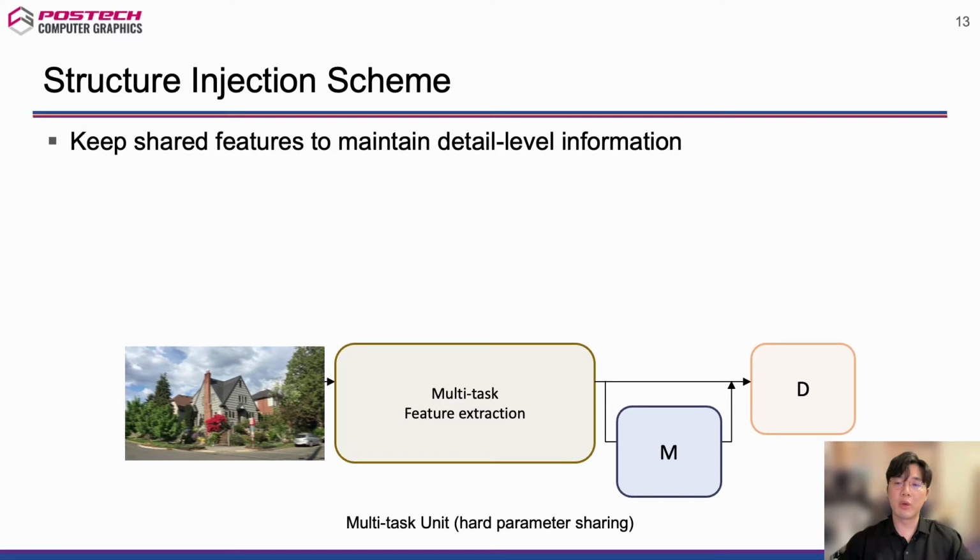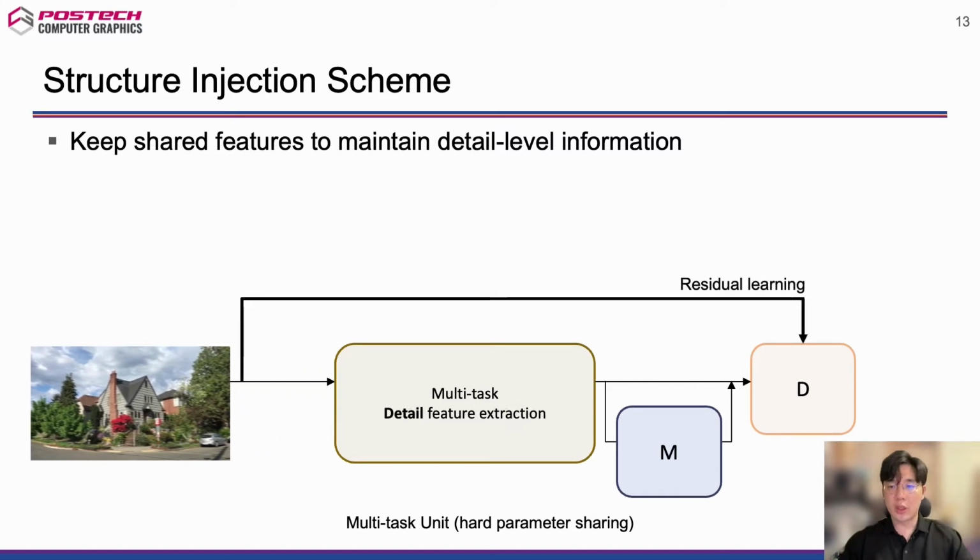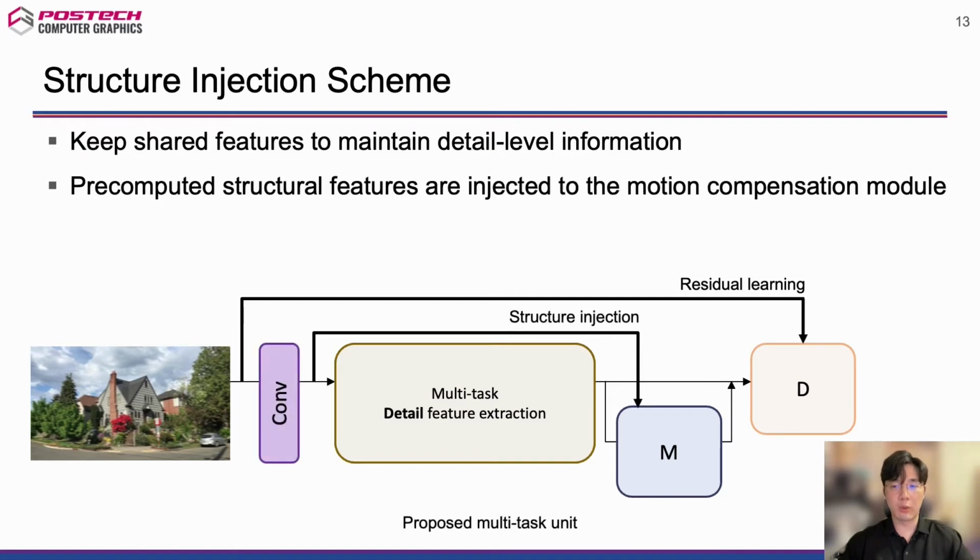To this end, we propose the multitask unit with the structure injection scheme. We first make sure the detail level features are extracted from the multitask network and utilized for the deblurring network. For the motion compensation network, we combine detail level features with structural features that are pre-computed from blurry input frames using a convolution layer.